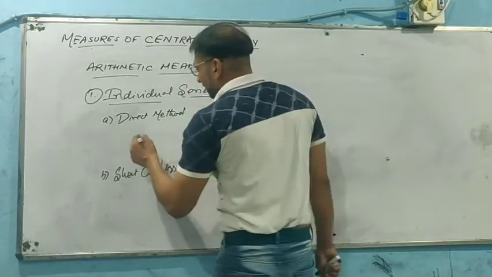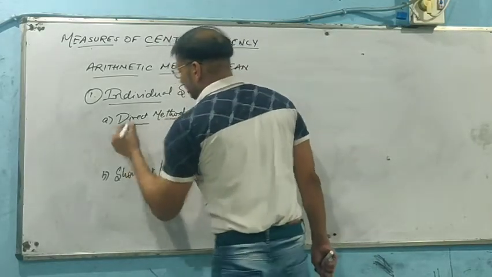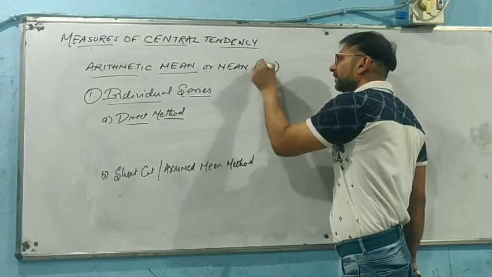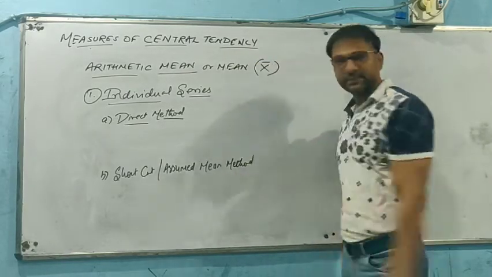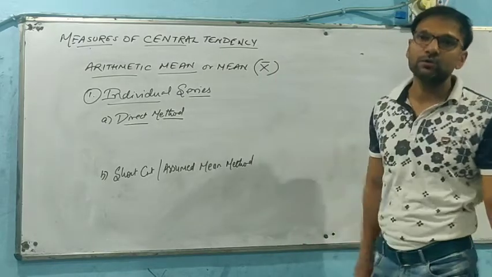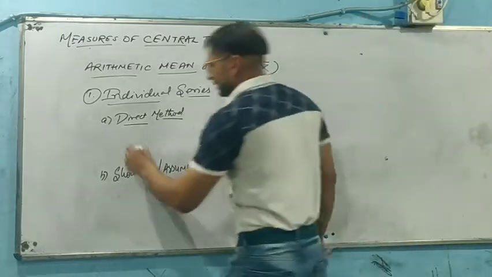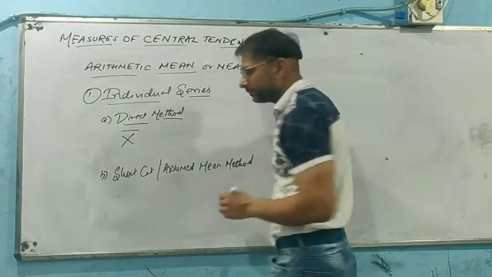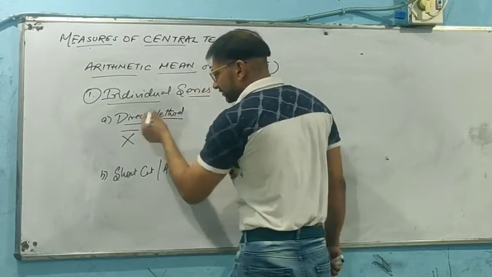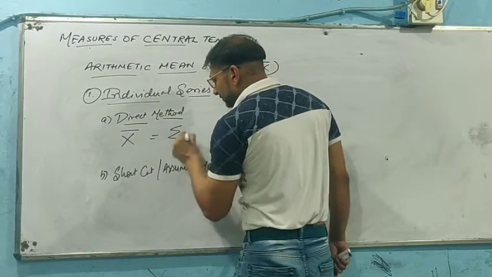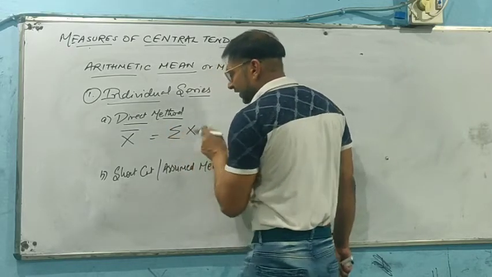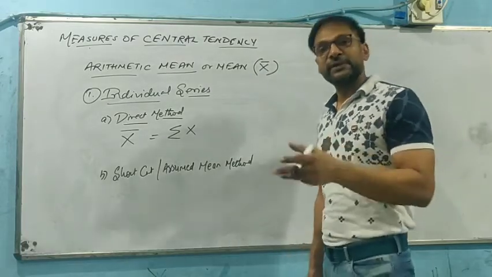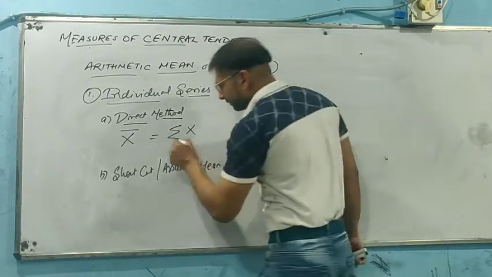Direct method implies, as we say, the symbol of mean is represented by capital X with a bar over it. So we can say X bar, which is what we call mean, will be equal to, as per direct method, summation of X divided by number of observations. X is basically the number of observations or data values that have been given in a series.